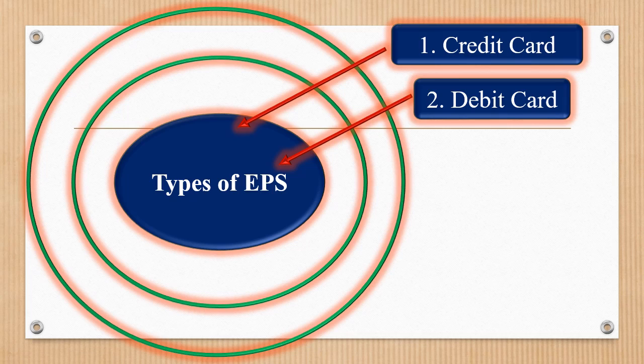With the help of debit card, cardholder can withdraw and can pay for purchase of goods and services. On purchase of goods or services, the cardholder account is instantly debited.